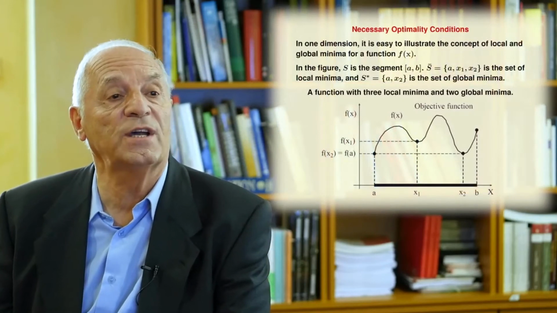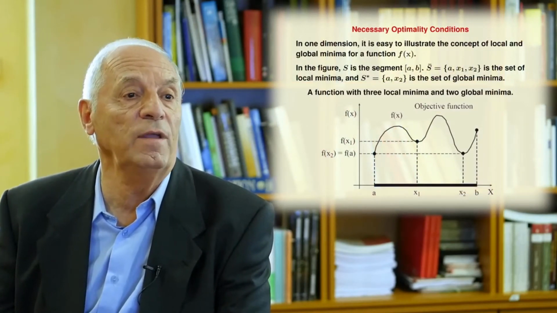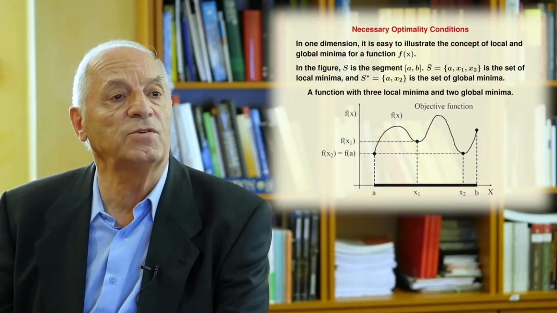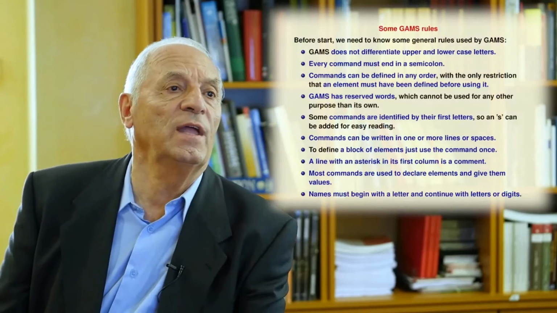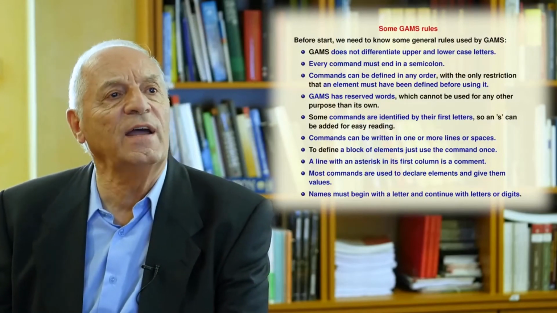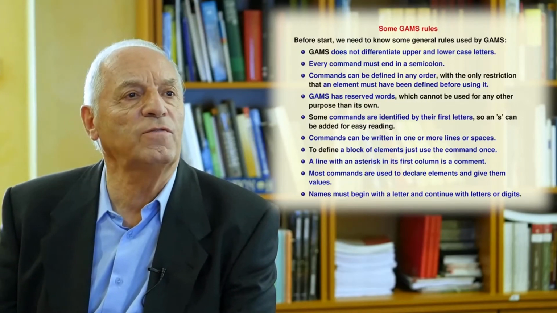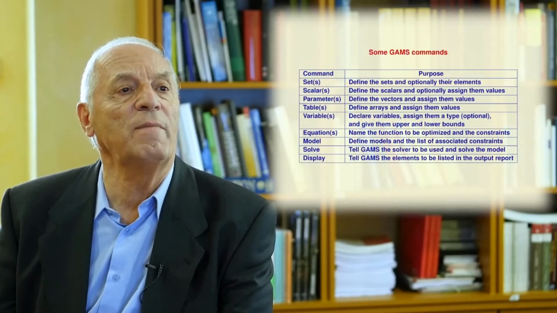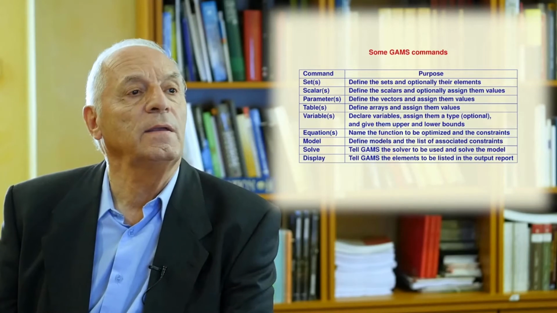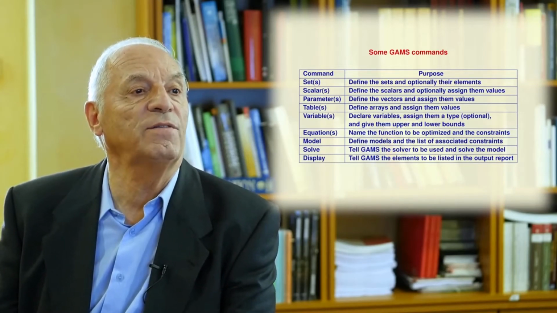At the end of this nonlinear part, we will discuss and add some theory just to know the necessary and sufficient conditions for optimality. Because we want the student to be able to use the GAMS code, we will describe some general rules for GAMS and also some commands. At the beginning, we will describe some commands for defining the data as sets, scalars, parameters, and tables.